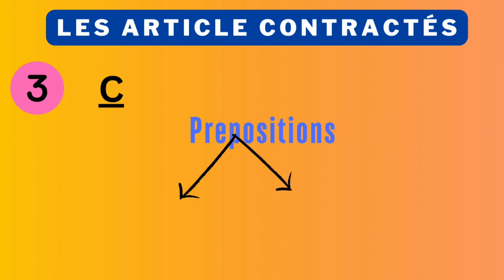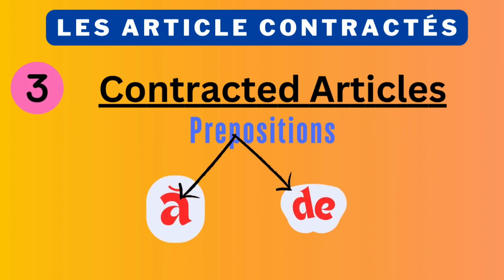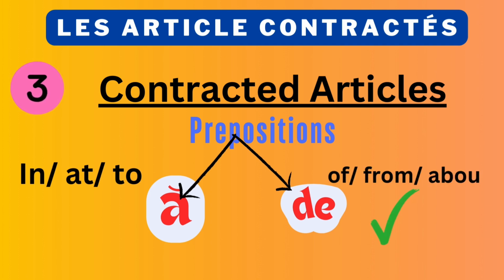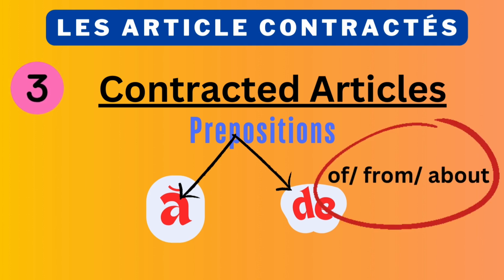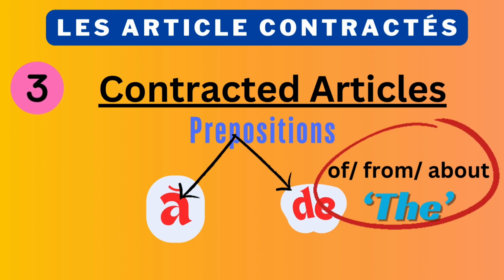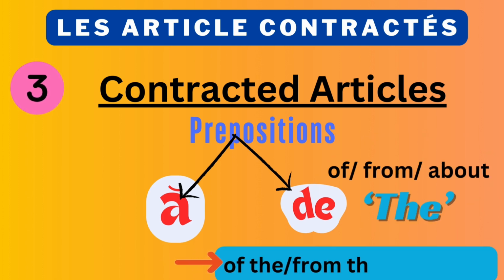Contracted articles are used with two prepositions, à and de. In the previous video, we learned about contracted articles with à. In this video, we will learn about contracted articles with de. The preposition à means in, at or to, which we learned about previously. The preposition de can mean of, from or about. So, if I don't want just to say of, from or about, instead I want to add the to it. I want to say of the, from the or about the.